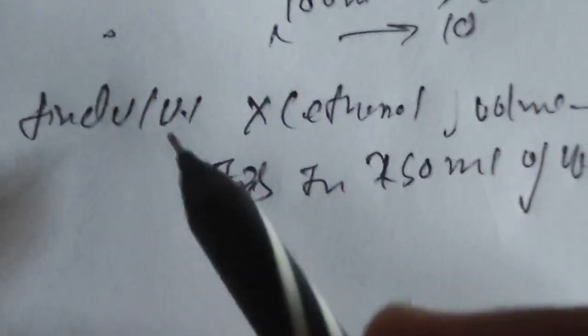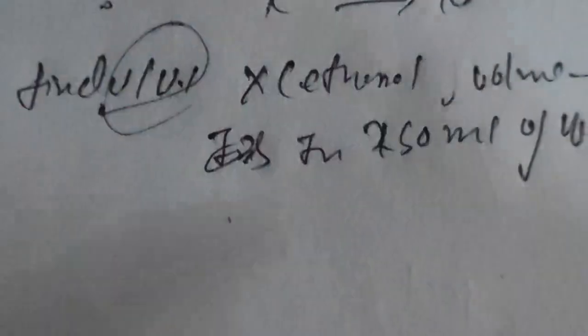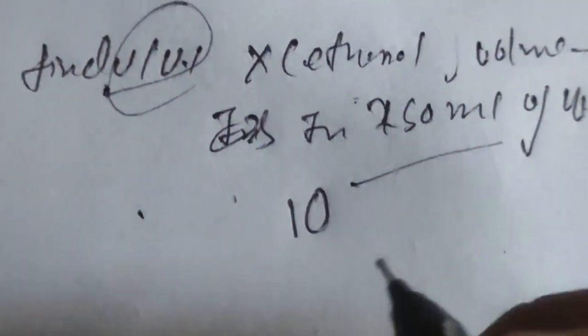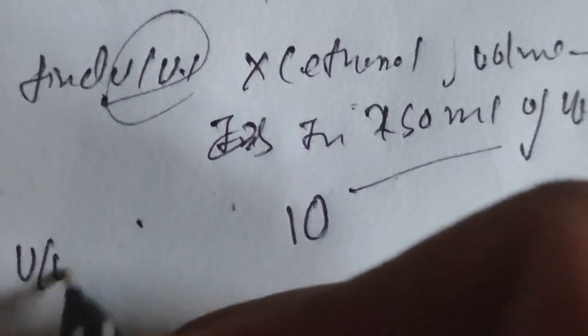This is a hypothetical question. So we want to find the volume by volume percentage of ethanol, compound X, in the 250 ml of water solution.